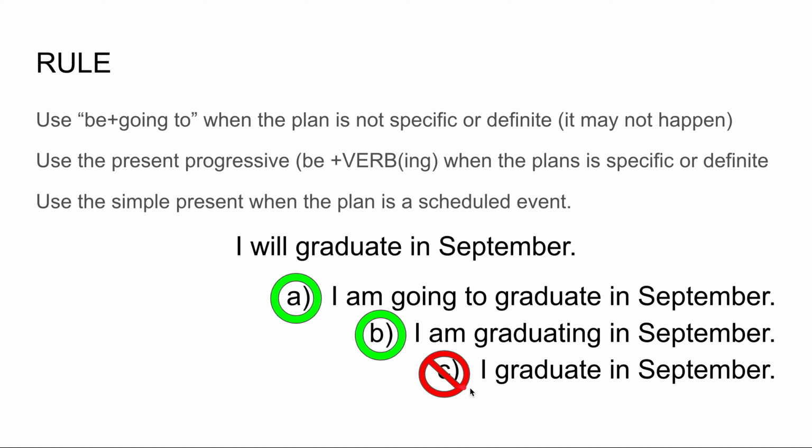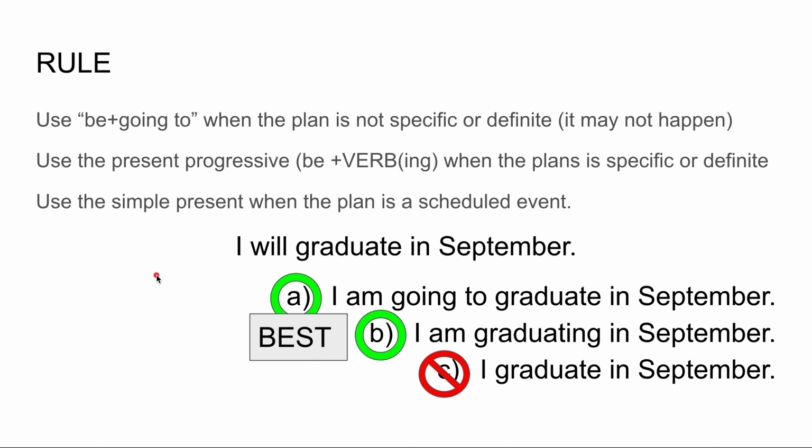C is not okay because I don't graduate every September. Graduate is something that happens once in a while. It's not a scheduled event. Best answer, in my opinion, is B because I'm graduating in September. It is a specific plan and it's pretty definite. It's a definite plan. It's very certainly going to occur. So we wouldn't use "I'm going to."